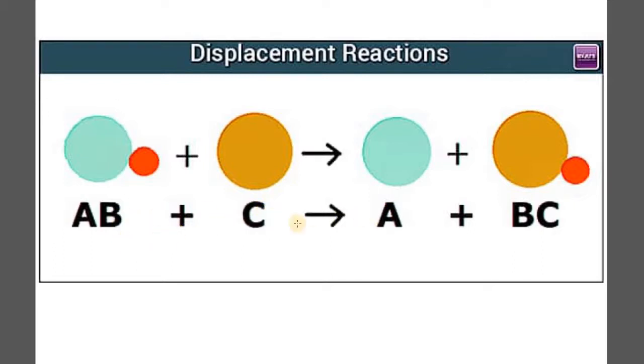So this is how the displacement takes place, and this will only happen when C is more active in comparison to A, which is the other metal. Suppose I consider A as the metal over here, so A will be less active and C will be more active, and only then will this reaction take place. So in the case of a copper plate, when hydrochloric acid was being added, copper was lying below hydrogen. That's why there was no reaction.